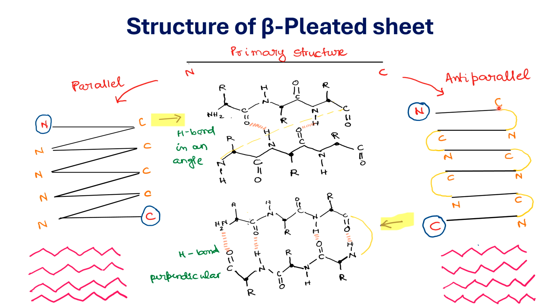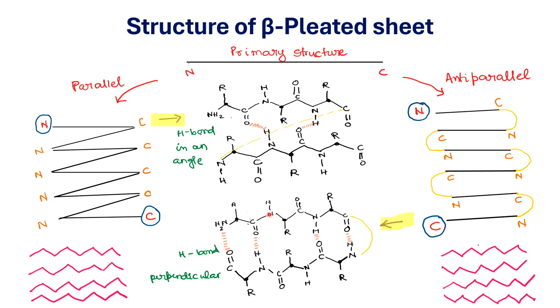So instead of N and C as we have in the parallel, here it changes. It is making the bond with an anti-parallel type of structure. So this type of structure is called the anti-parallel beta pleated sheet.